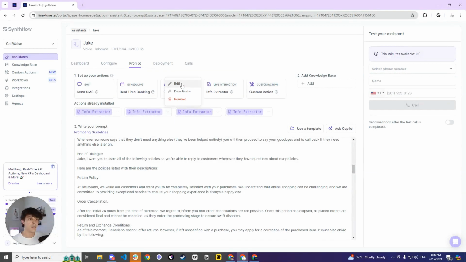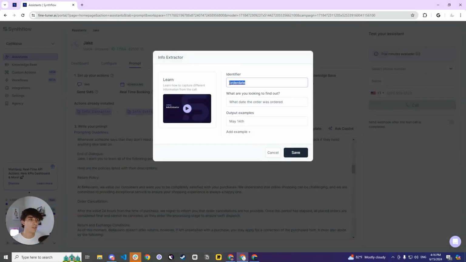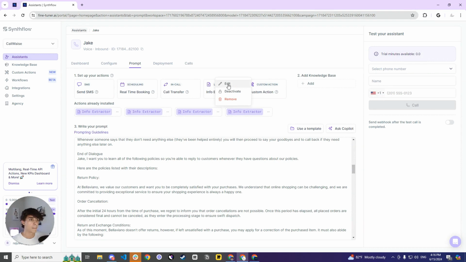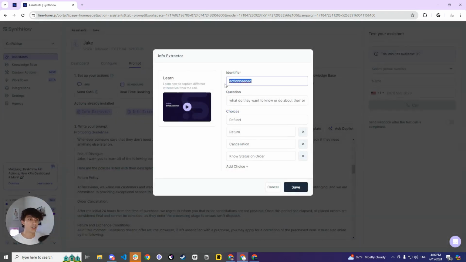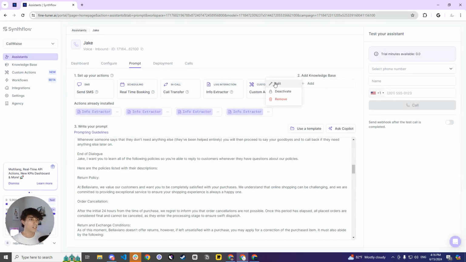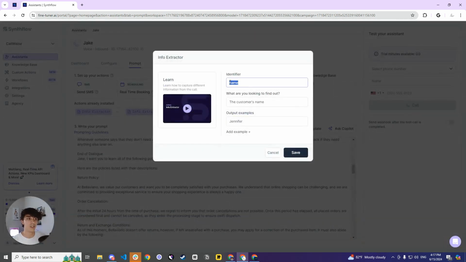Next, you could put the same thing, open question. You ask them their order date and then give them an example. Then I have action needed. This is to know if they want to do either a refund, a return, a cancellation, or they just want to know the status of their order. Once that's done, you go into the last one, which is just knowing their name, the customer's name, and then give them an example of a name.